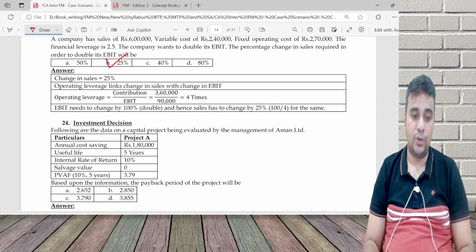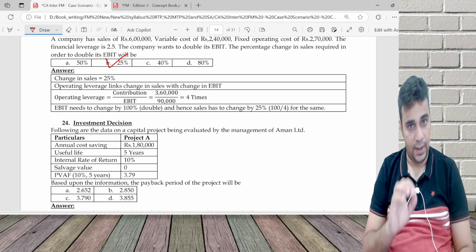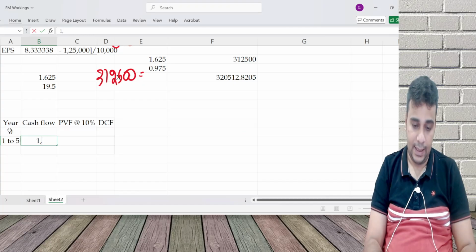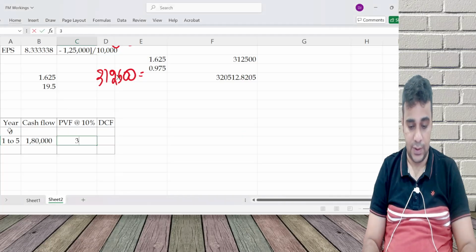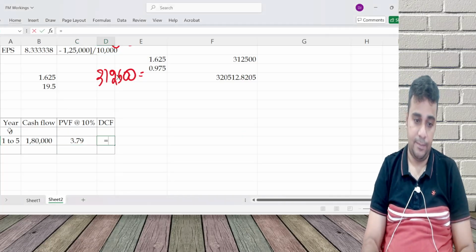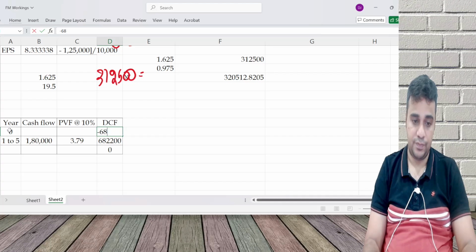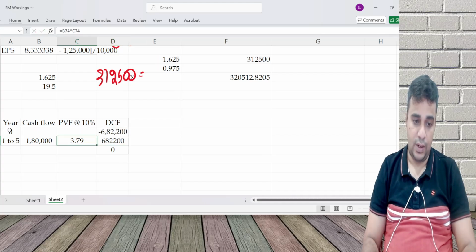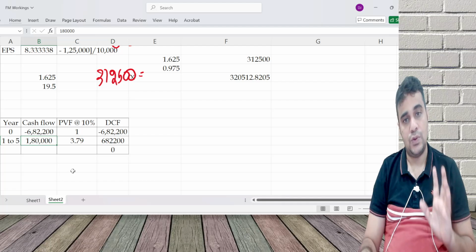In year 0 I don't know the outflow, because they have given cost saving but not the outflow. Outflow is what we are calculating using IRR. Cash flow is 1,80,000 and the 5-year annuity factor given in the question is 3.79. With NPV 0, this will be 6,82,200. The outflow is 6,82,200.